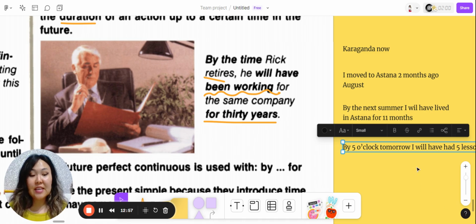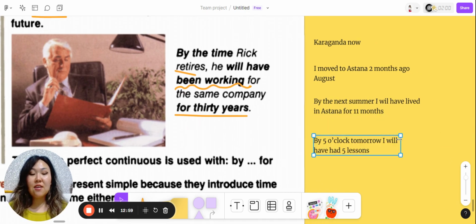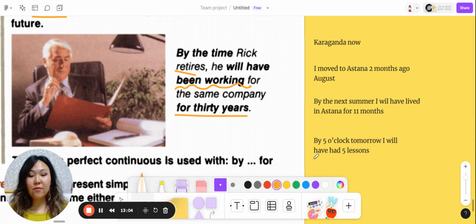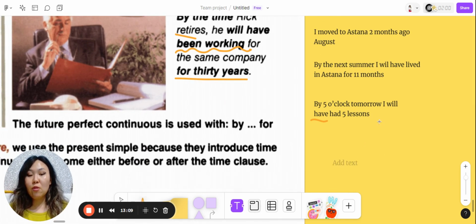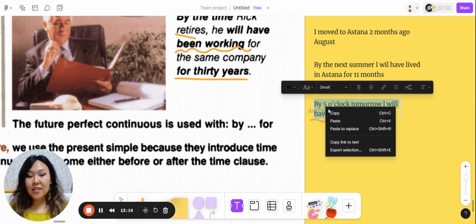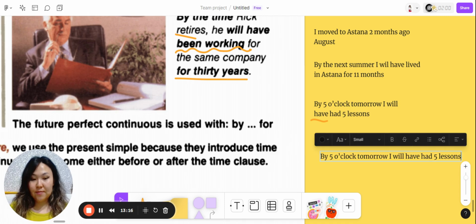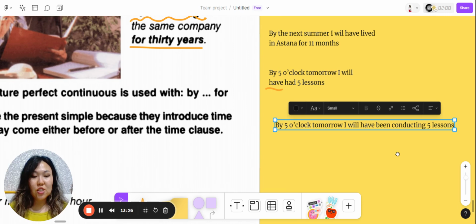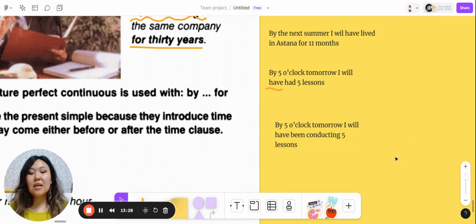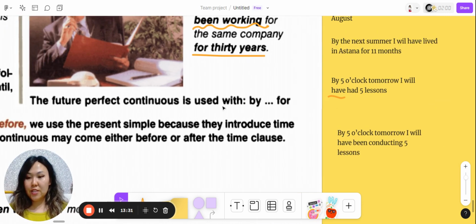And as you can see, I couldn't use continuous because I have a state verb as have. But I can say by 5 o'clock tomorrow, I will have been conducting 5 lessons. I will have been conducting 5 lessons. So in this case, it can be future perfect continuous.